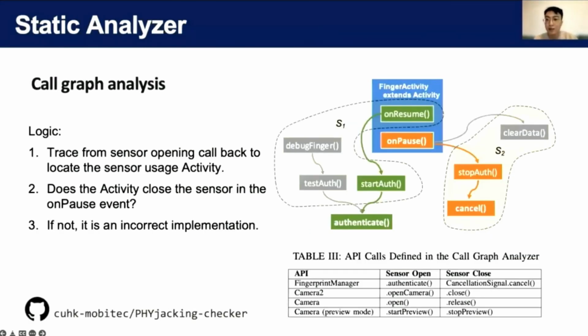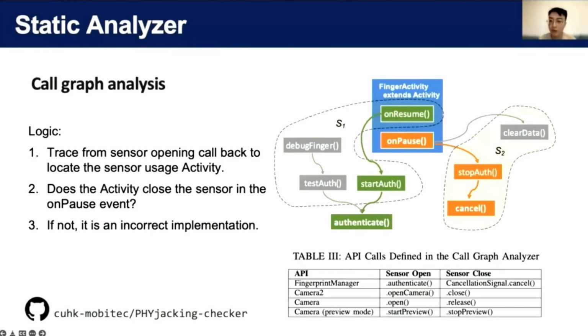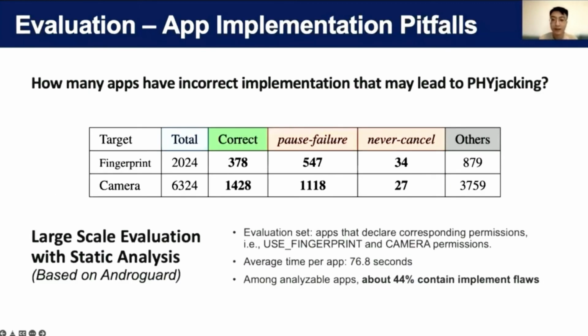With all those attacks, one thing we want to measure is how common it is for apps to have improper implementation. To do that at a large scale, we designed a static analyzer to check whether an app has proper implementation patterns. It constructs the call graph and checks for certain API calls for both fingerprint and camera APIs. The tool is available on GitHub. We scanned a set of over 8,000 apps that declared fingerprint or camera permission and found more than 40% of them contain some sort of implementation flaws that may lead to PHYjacking.